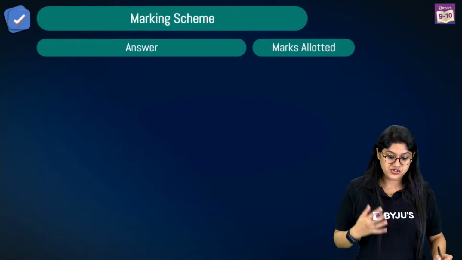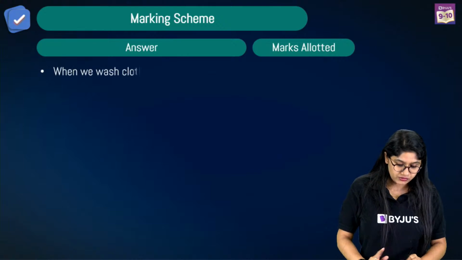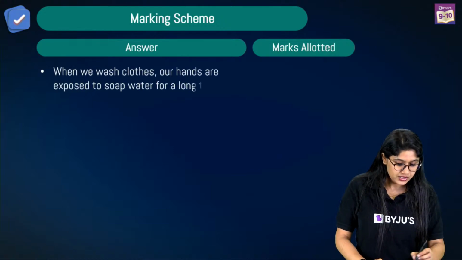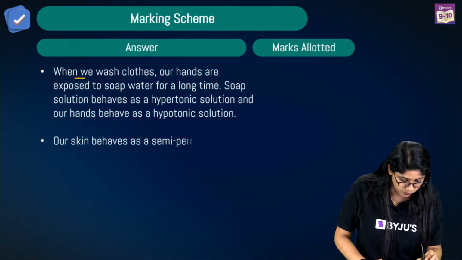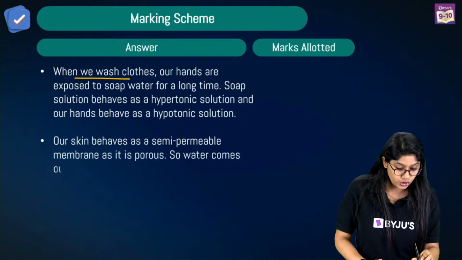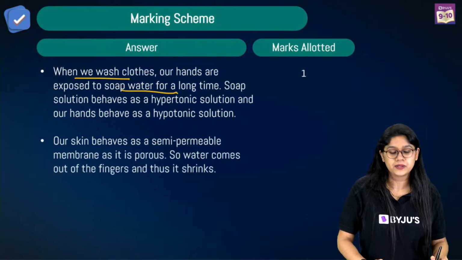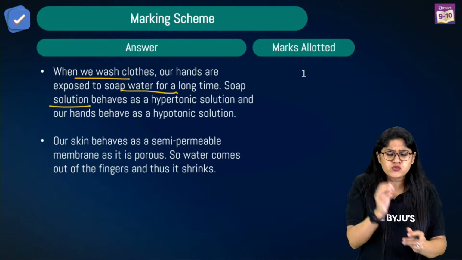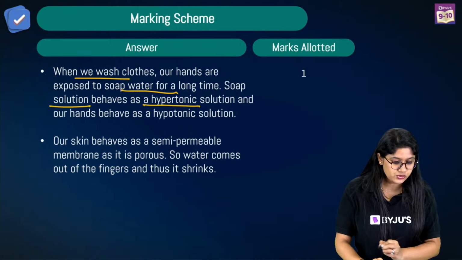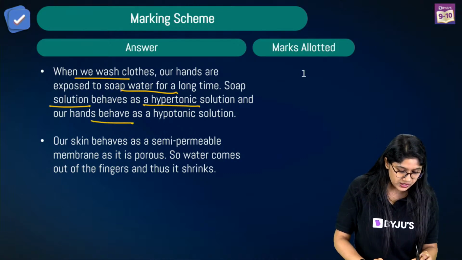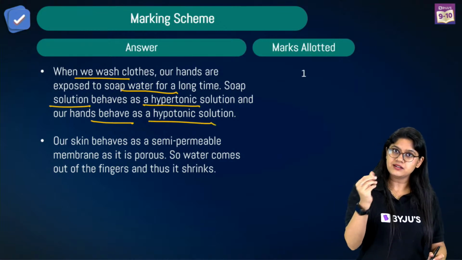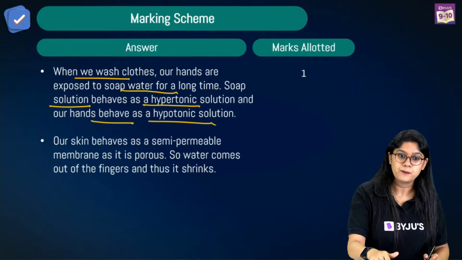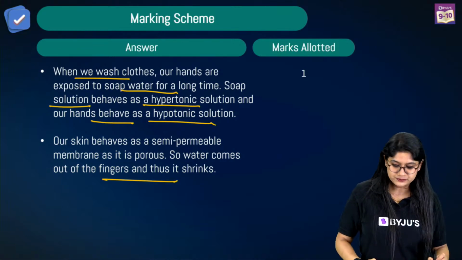So of course when this question comes in your examination, you can write your answer in this particular way. When we wash our clothes or hand for a longer time, what will happen? The soap solution will behave as a hypertonic solution and our hand will behave as hypotonic, right? Of course, the skin is semi-permeable, so the water will move, right?